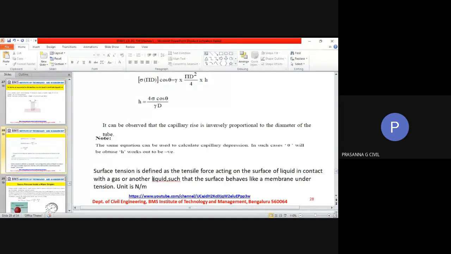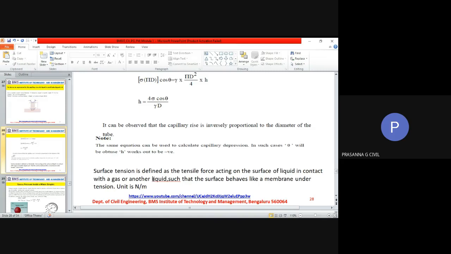The capillary rise in a glass tube is not to exceed 0.2 mm of water. That means capillary rise it is, and value of H is 0.2, but unit is mm of water.